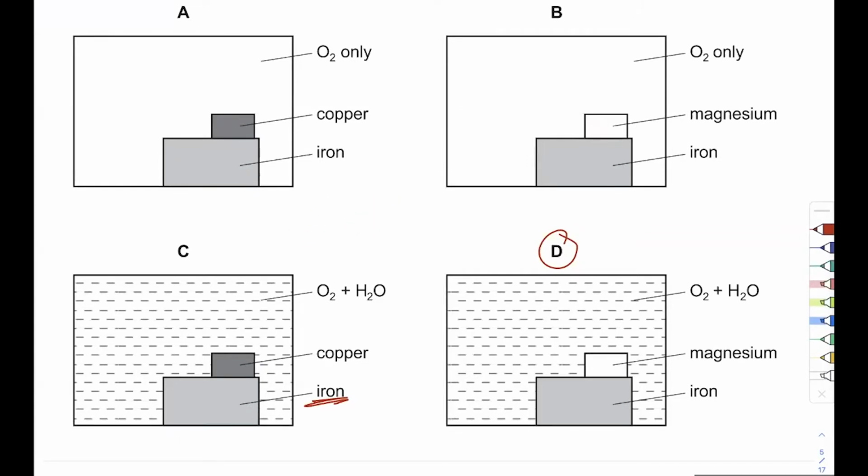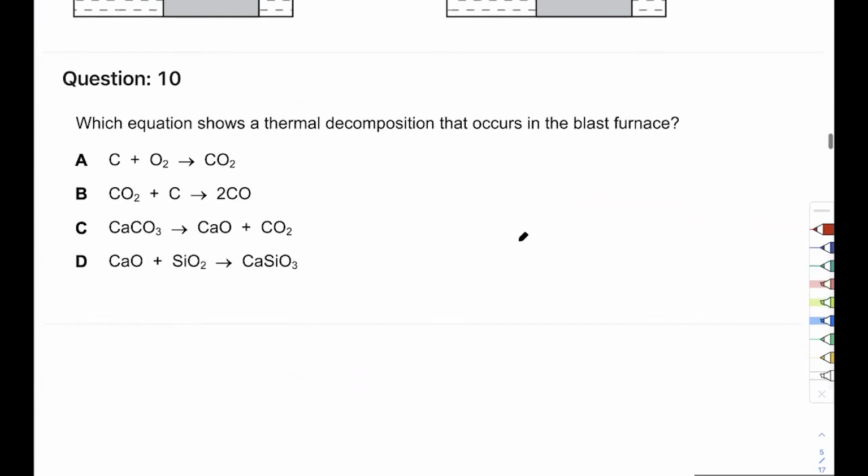Also, let's suppose magnesium reacts with water and oxygen. Can I say that magnesium has rusted? Turns out we can't say that. We can say that magnesium has corroded. So corrosion is a term that is applied to all metals, but rusting is a term that's only applied to iron. It's a special term for iron only.